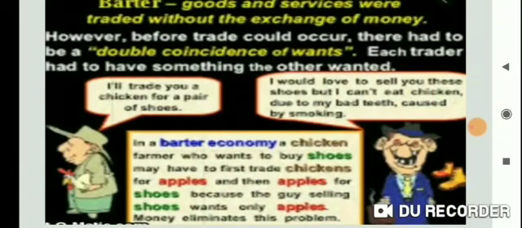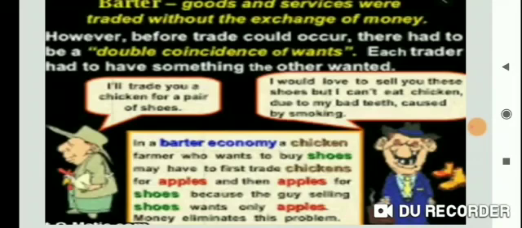So let's take one example and share it, students. For instance, an ice cream vendor wants to buy a cycle, but the bicycle manufacturer wants to buy cloth and not ice cream. So in this situation the two need not exchange their goods. They can use money to buy the goods they want: the ice cream vendor may pay the bicycle manufacturer in money to buy a bicycle. Similarly, for the same reason, the use of money solves the problem very easily.